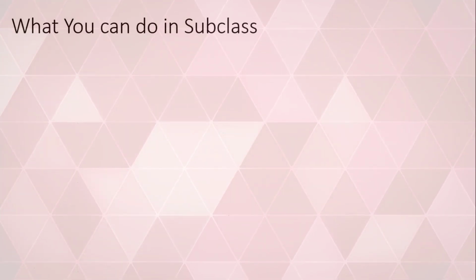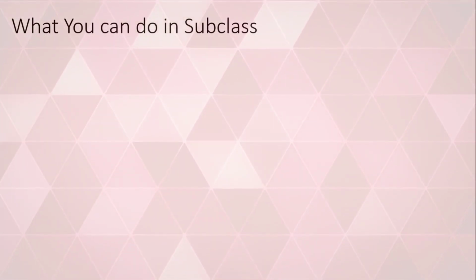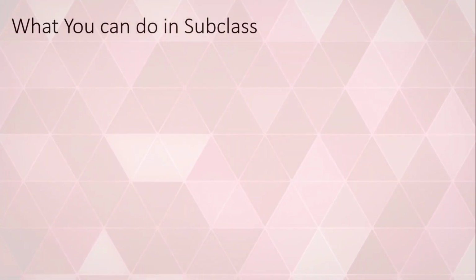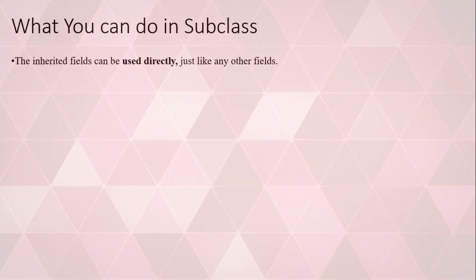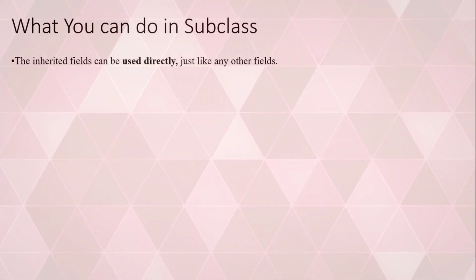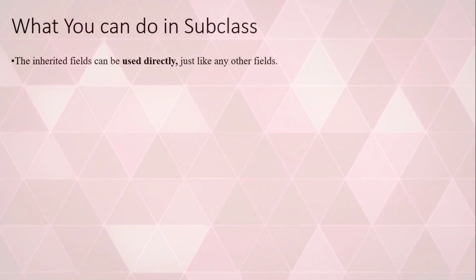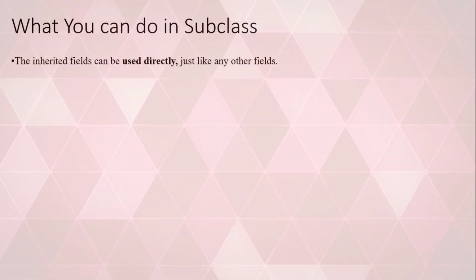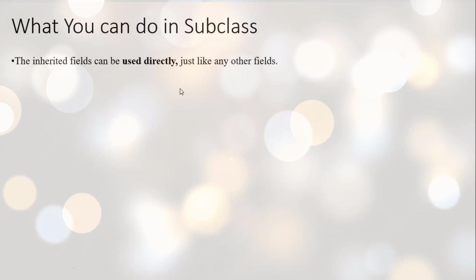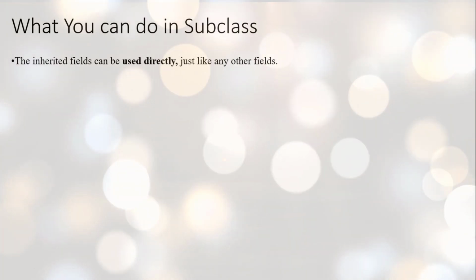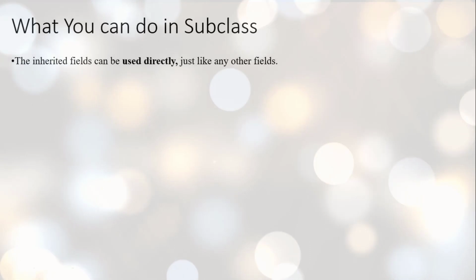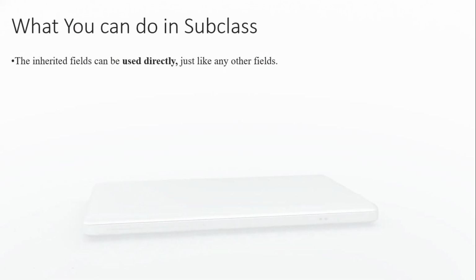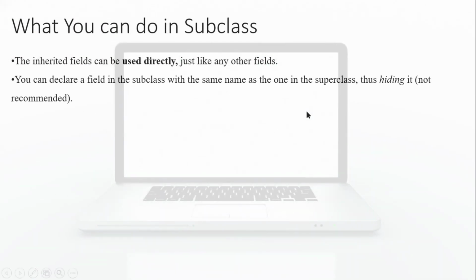Okay, what you can do in a subclass. Let us see the points I have defined, and see if you are clear with these points. Point number one, the inherited fields can be used directly just like any other fields. Is it so? Yes, we have taken a method and we have seen we are using those methods as if they belong to that particular inherited class itself. Yes, that was one conclusion.